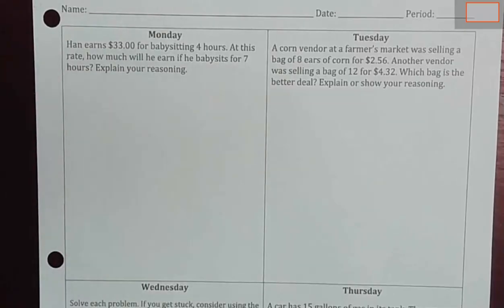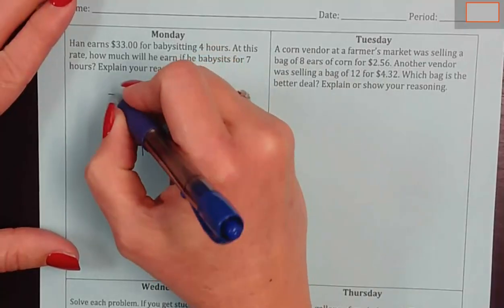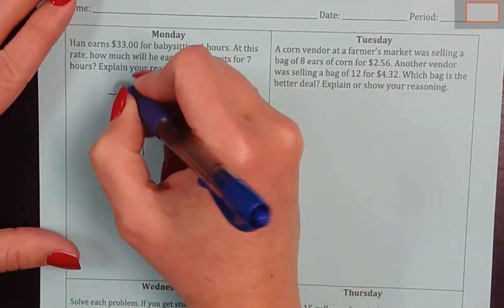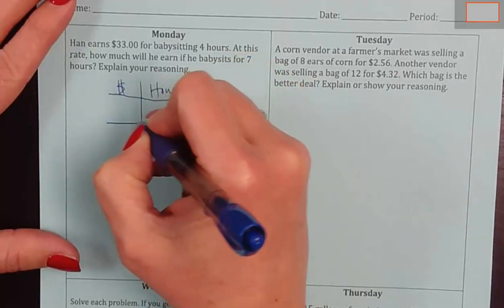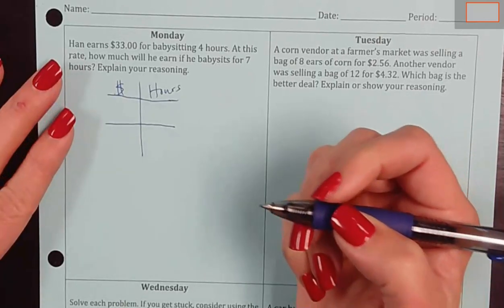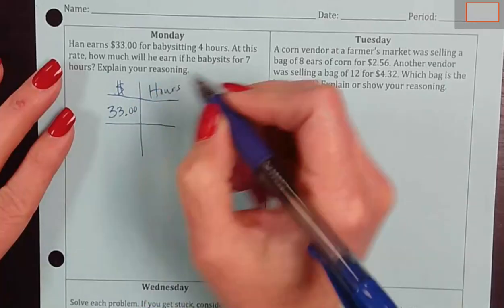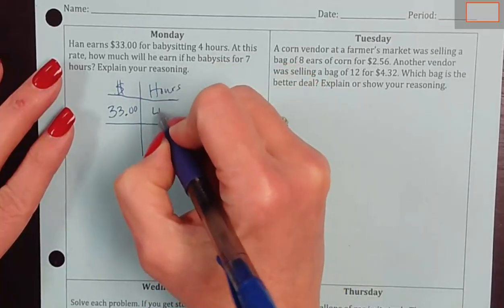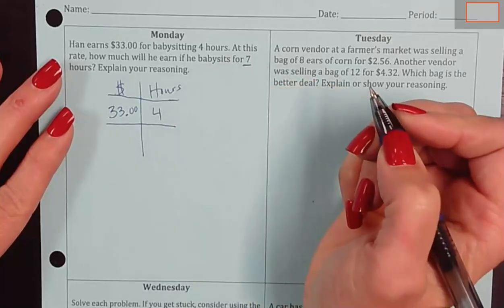So we have a ratio where he's getting the same amount each hour, so we can use that to figure this out. I think tables are great. We have money, we have hours. So I'm going to get you started and then let you kind of finish it on your own. So he makes $33 in 4 hours. We need to get to 7 hours.